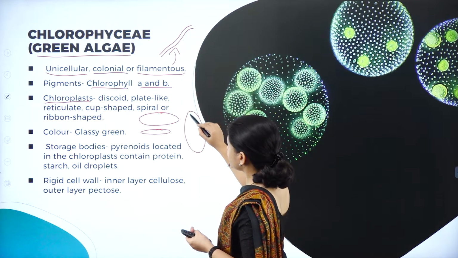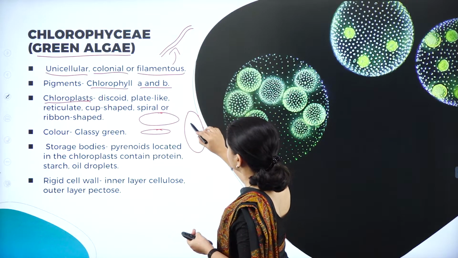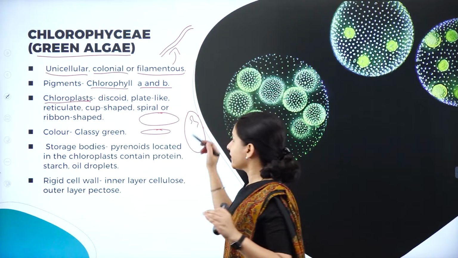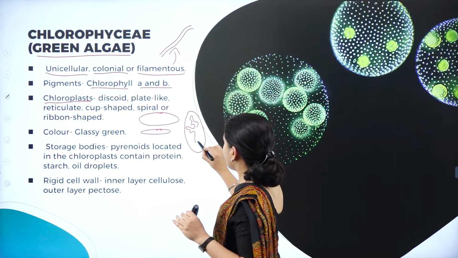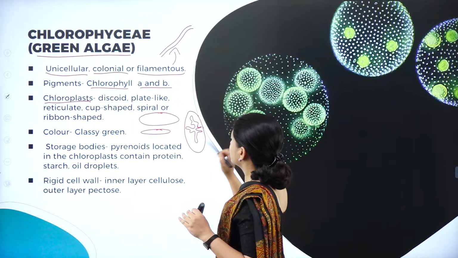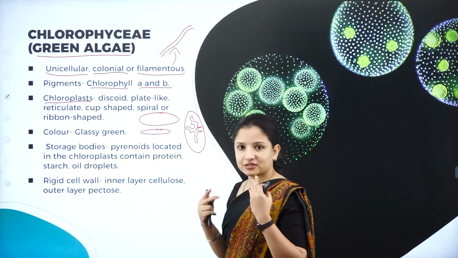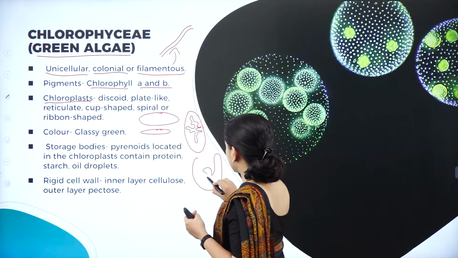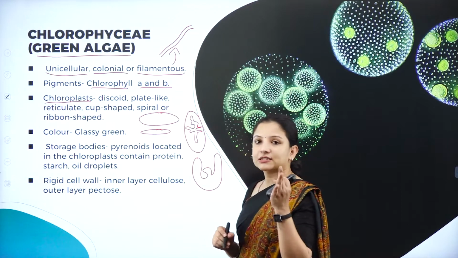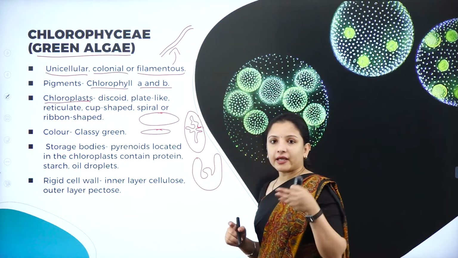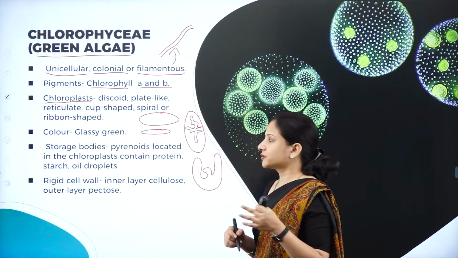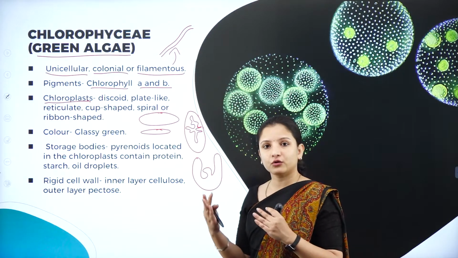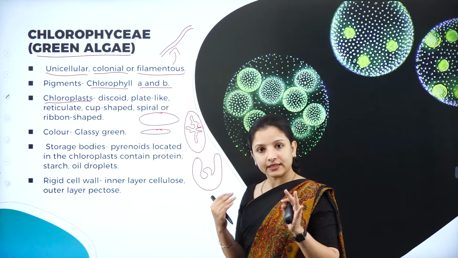Have you seen the veins of a leaf? It is nothing but reticulate venation. Just like that, randomly, they may be reticulate. In some they may be spiral, some cup shaped, and some ribbon shaped. These are the different shapes of chloroplast present in different members of the class chlorophyceae.